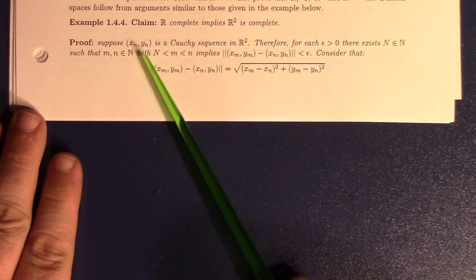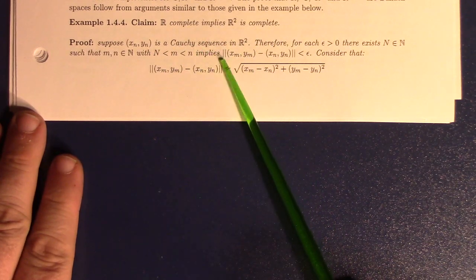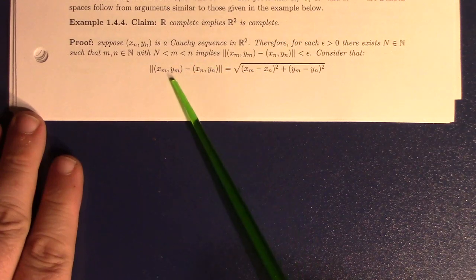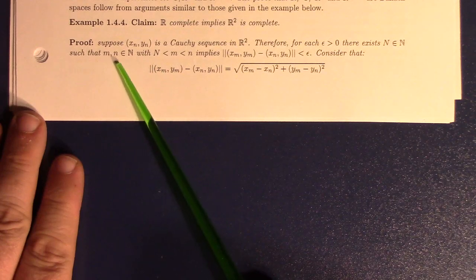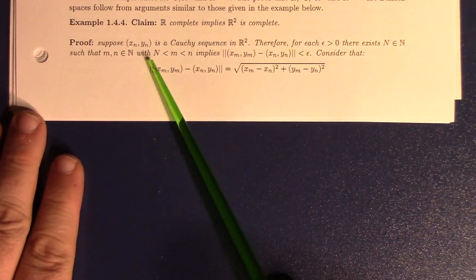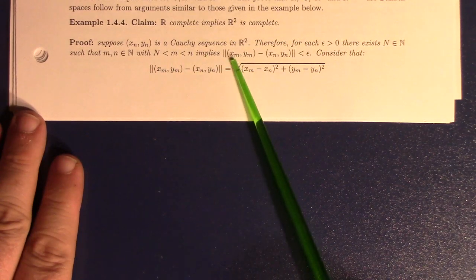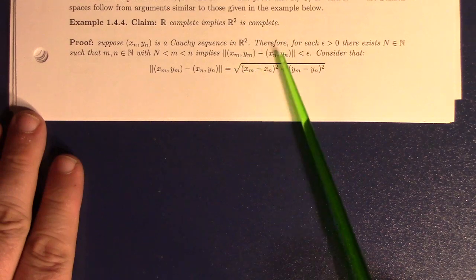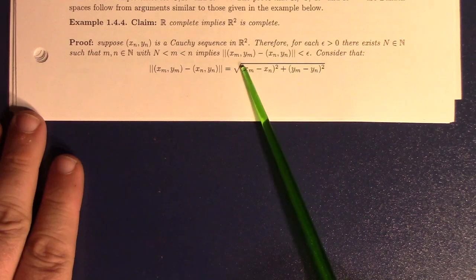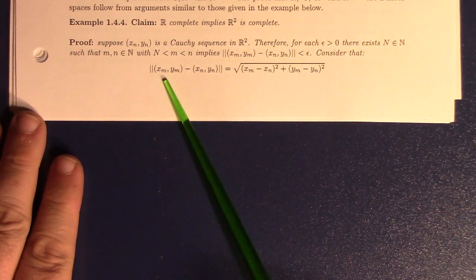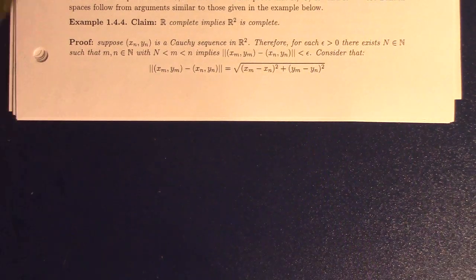To prove something is complete, we want to assume we have a Cauchy sequence and then we need to prove that that criteria implies that it's convergent. So here we go. If we have m and n in the natural numbers such that when little m and little n are beyond big N, that implies that the difference between the mth and the nth term of the sequence in the plane is less than epsilon. So we're going to assume that, all right? Then by definition, this is the Euclidean norm, so that's that, right?